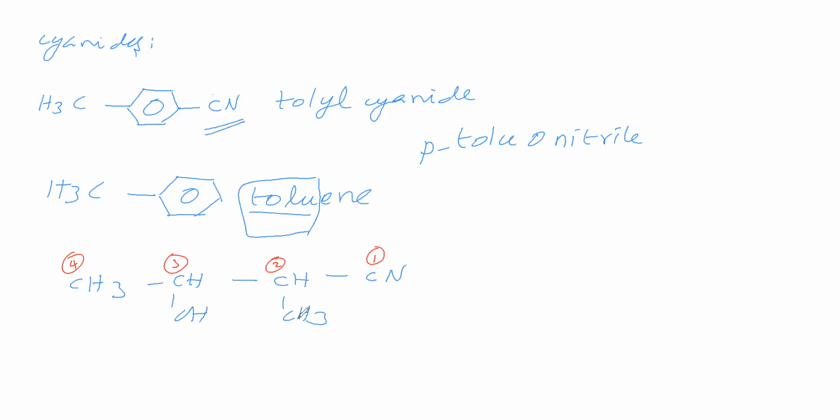Now, we can say the name. This methyl group is attached to the second carbon. Therefore, we will say 2-methyl. Then this OH is called hydroxy. Hydroxy is attached at the third position. Therefore, we will call it 3-hydroxy. Then here 4 carbon atoms are present, so the root word is but. Then the primary suffix is an. Cyanide's secondary suffix is nitrile.